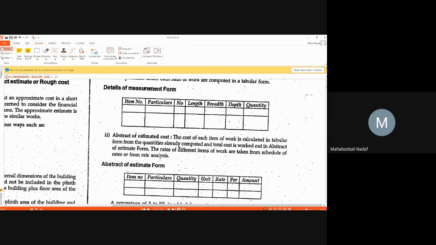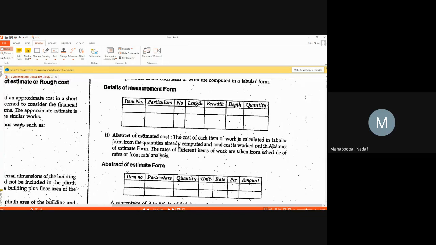you are going to do it in the third module. From the first principles you are going to derive the rates for each item: how much material it will take for 1 unit of work, how much labor it will consume for 1 unit of work, how much equipment, how much contingencies, how much work charged establishment, how much tools and plants, how much profit you want to have.